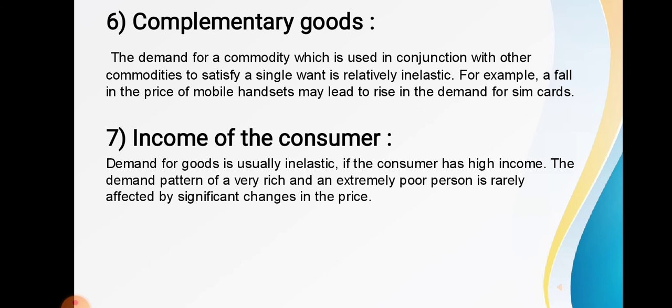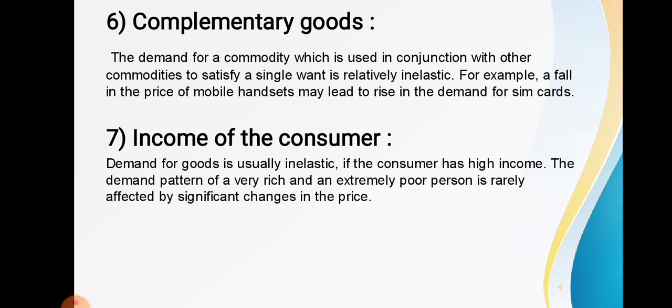The demand for the complementary goods, that is the commodity which is used in conjunction with other commodity to satisfy a single want, is relatively inelastic. For example, a fall in the price of mobile phone may lead to the rise in the demand for SIM card. Are you getting? The demand for the commodity which is used in conjunction with other commodity to satisfy the single want is relatively inelastic.